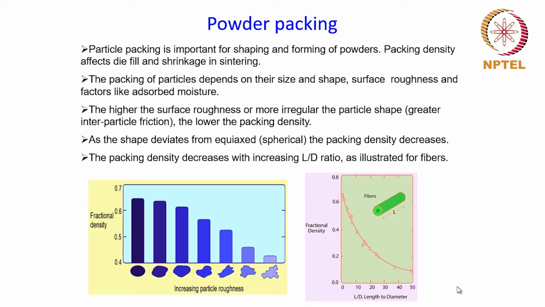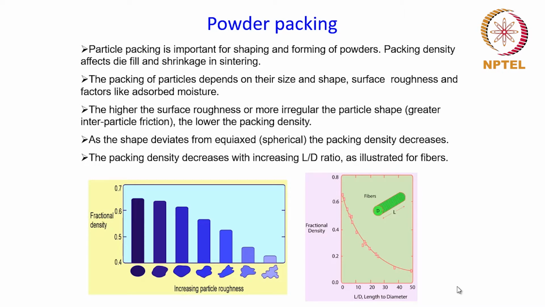For example, in a powder metallurgy process, the powder is filled in a die and then it is compacted so that it can be given a particular shape. Therefore, particle packing is important for this shaping process and for forming the powders.